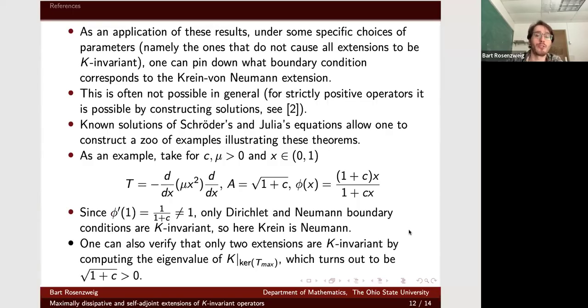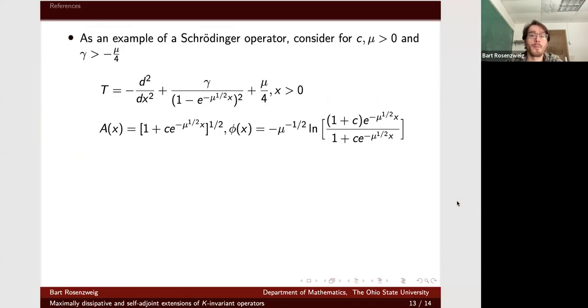We can also use our abstract theorem about the kernel of T star and the eigenvalue of k. Since the modulus is not equal to 1, I also have this. And lastly, here's an example of a Schrodinger operator that satisfies this sort of symmetry.